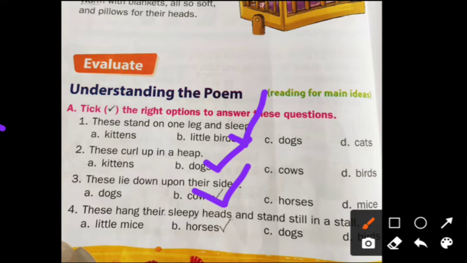Then read the fourth question. "These hang their sleepy heads and stand still in a stall." As we know, a stall is a place where horses are kept. So, which option is right? Children, horses hang their sleepy heads and stand still in a stall. Option B is right here. Alright.